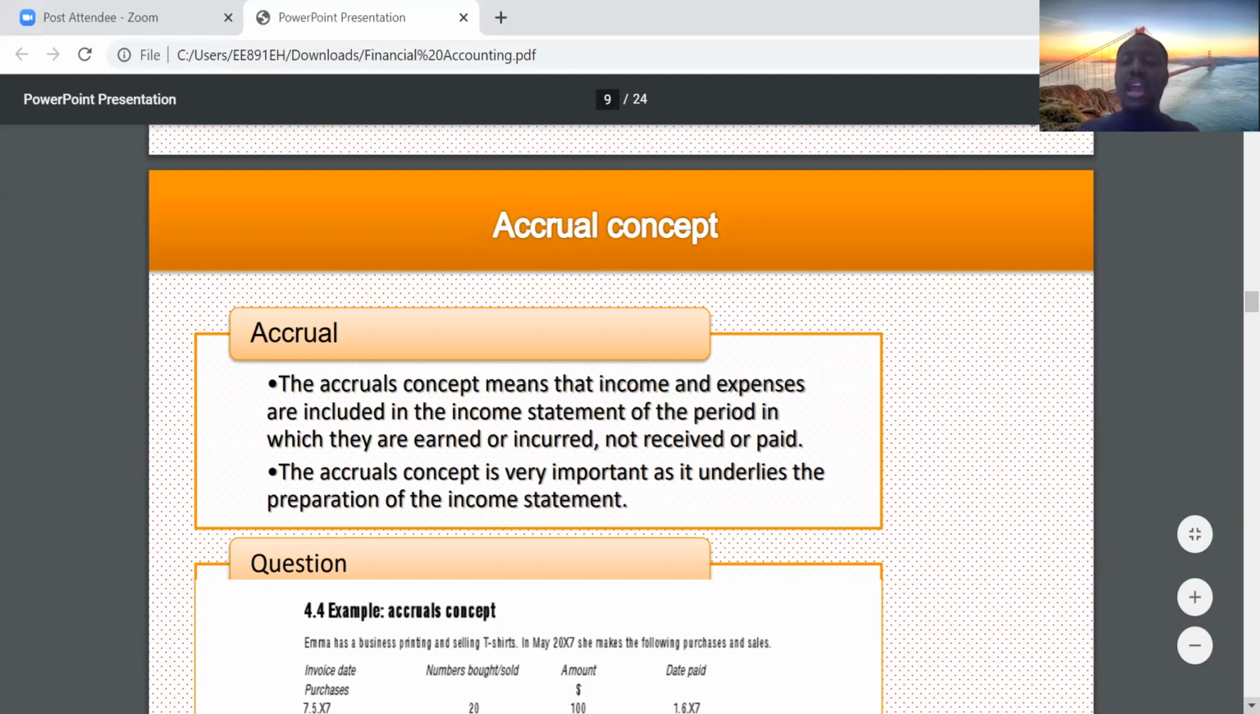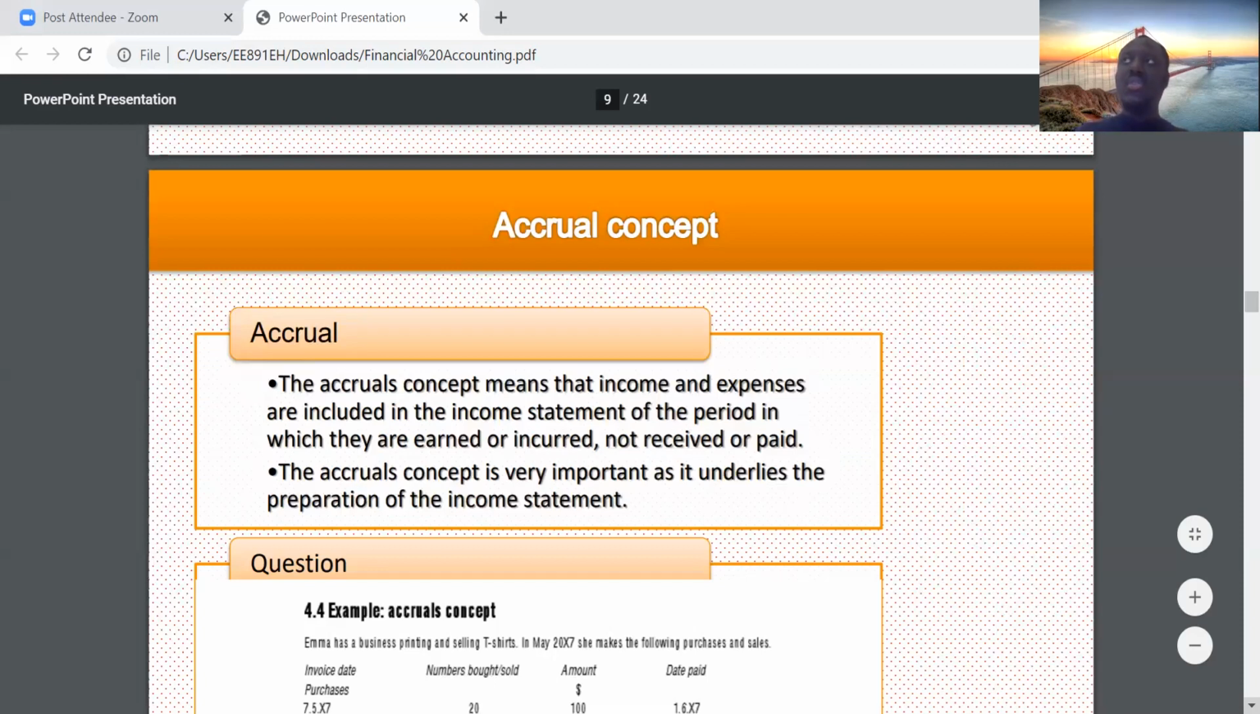The accrual concept is important because it underlies the preparation of the income statement. That's why in the income statement, you have items like rent. You might not have paid the rent in cash, but you've incurred the expense, and so it goes into the income statement. You see the logic?